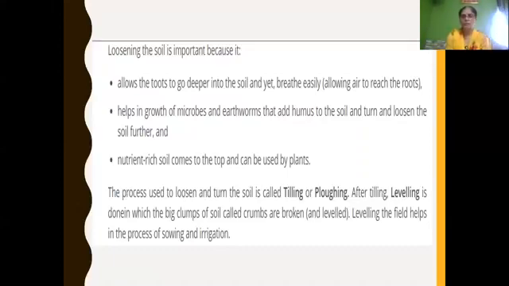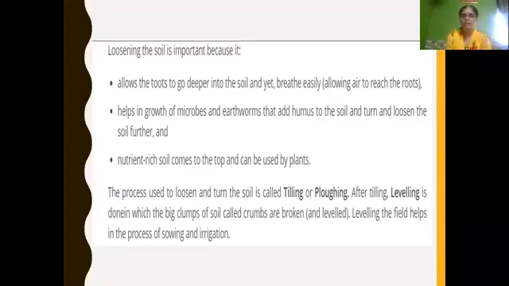The process used to loosen and turn the soil is called tilling or ploughing. Tilling or ploughing, one and the same. Ploughing or tilling means loosening the soil. When soil is loosened, it turns up. So loosening and turning the soil is called tilling or ploughing.